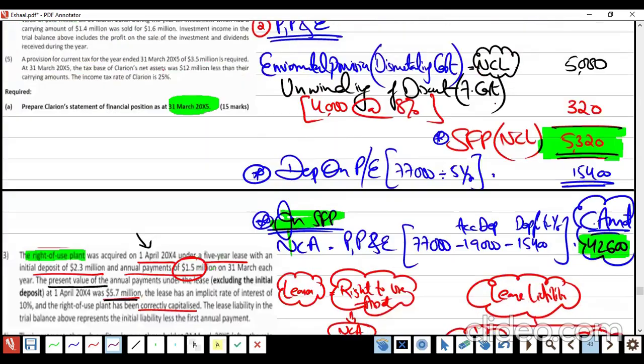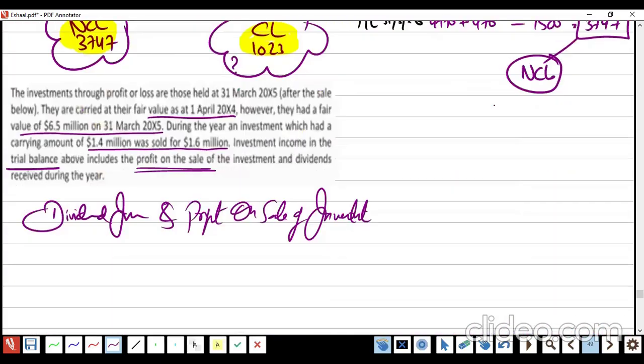Okay. So this is the 500 gain. Okay, no problem. Any other? Any other thing? Dividends received during the year. Ah, okay, it's together. It is together, right? Any other?